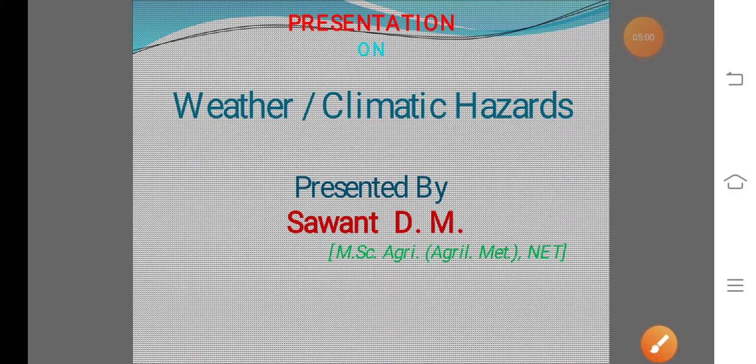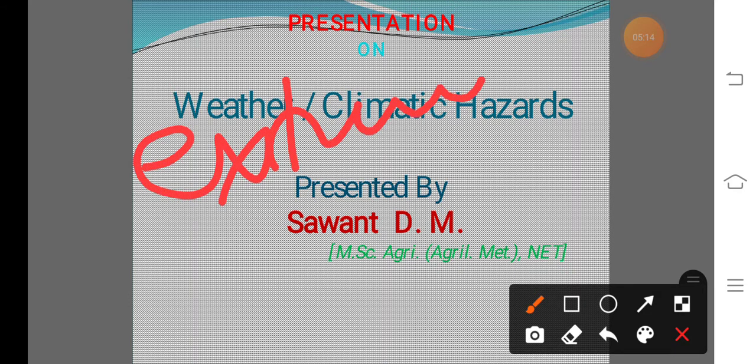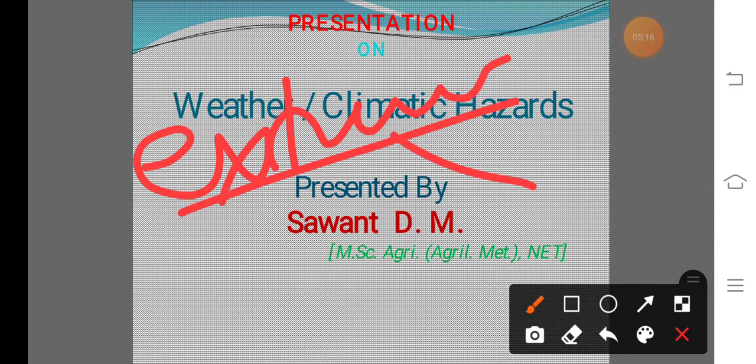Now what is meant by weather or climatic hazards? That means any type of extreme weather condition that can cause damage or have a negative effect on the surrounding area. In case of agriculture, it is on crops and livestock.